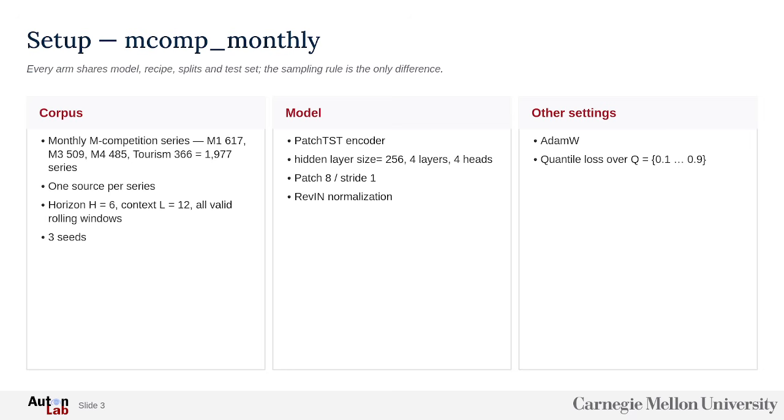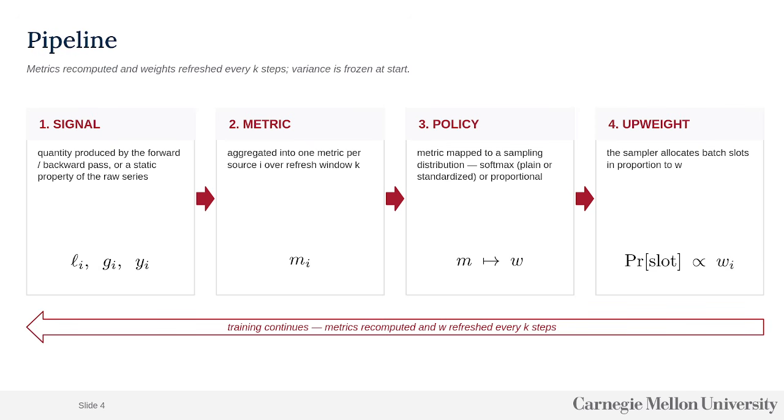Our model is PatchTST with hidden layer size 256, 4 layers and 4 heads. We use patch 8 and reversible normalization. We use AdamW and quantile loss over 9 quantiles.